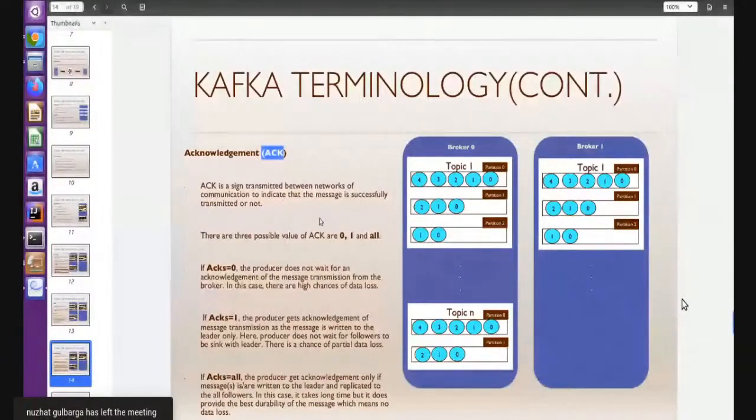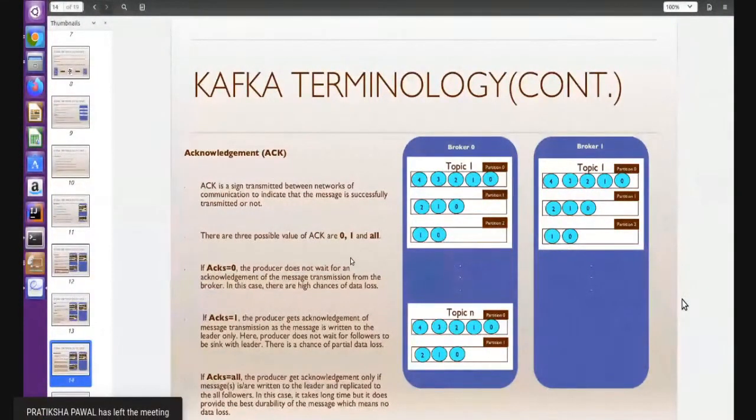So we have 3 options for that. This is very important for the producer. When we are going to write a producer application, we have to know these acknowledgement parameters. We have 3 options here: 0, 1, and all. Let's say we put acknowledgement equal to 0. Then the producer will not wait for an acknowledgement from the cluster about whether the data is written or not.